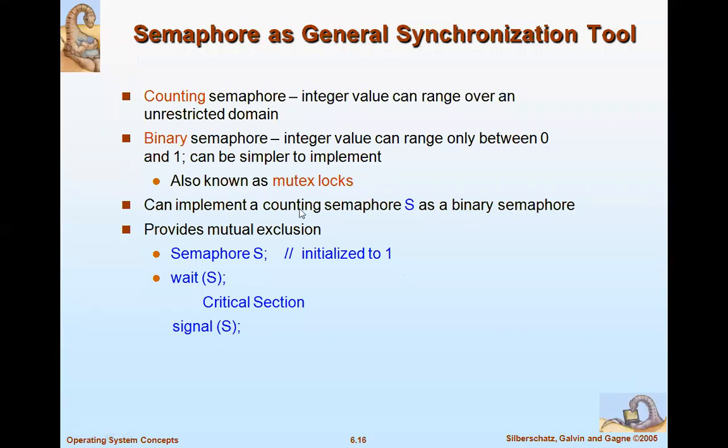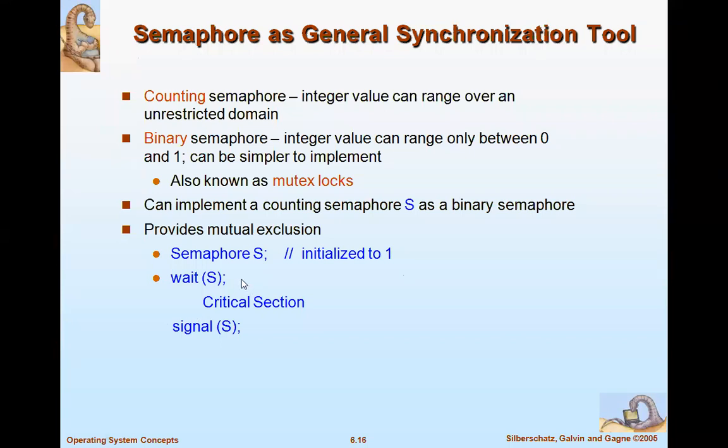So we can implement counting semaphores using a binary semaphore. That means we restrict it to only two values. So what are we providing? Mutual exclusion. What is mutual exclusion? When one process is in the room, I mean in the critical section, the other has to wait. That's what the concept of mutual exclusion is all about.